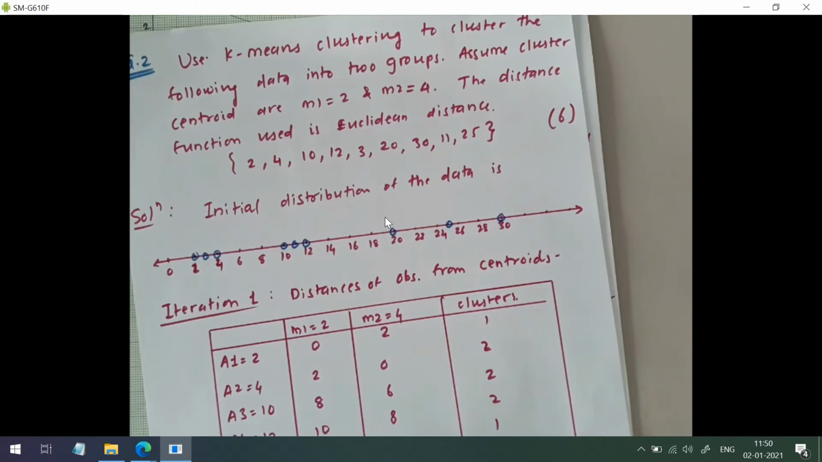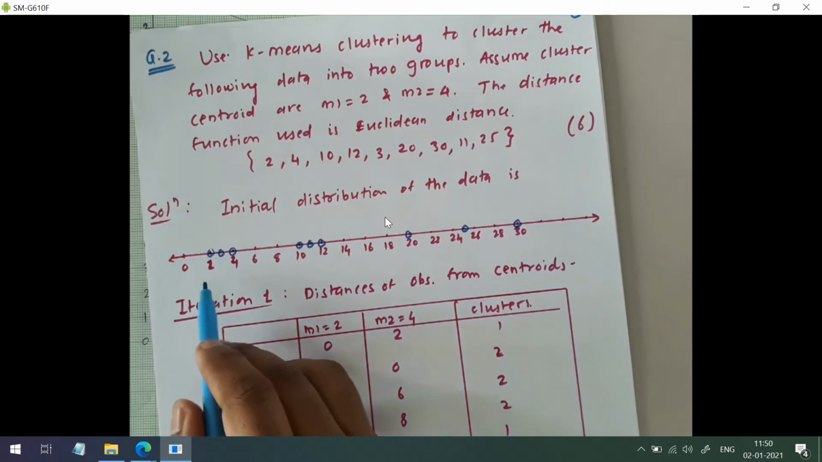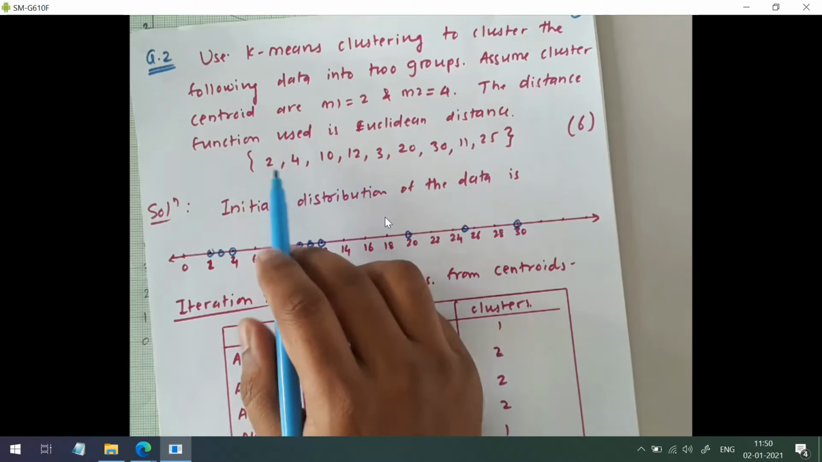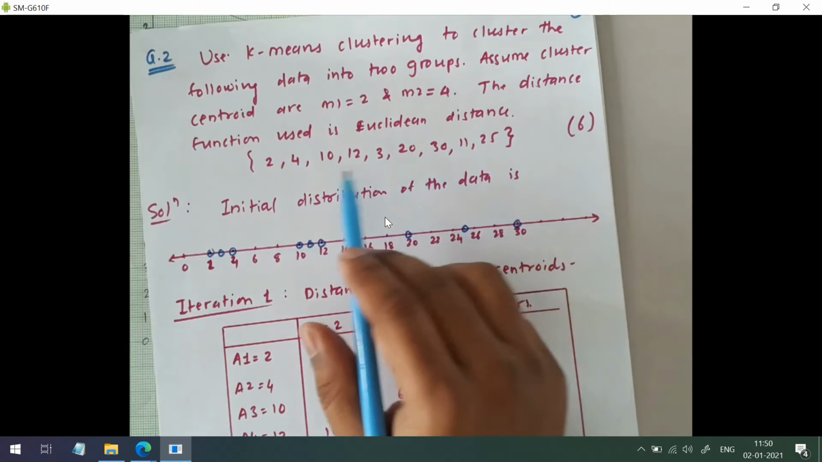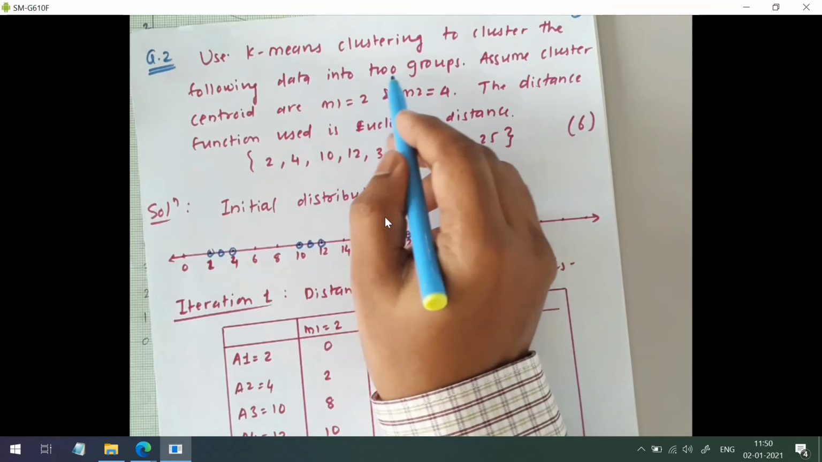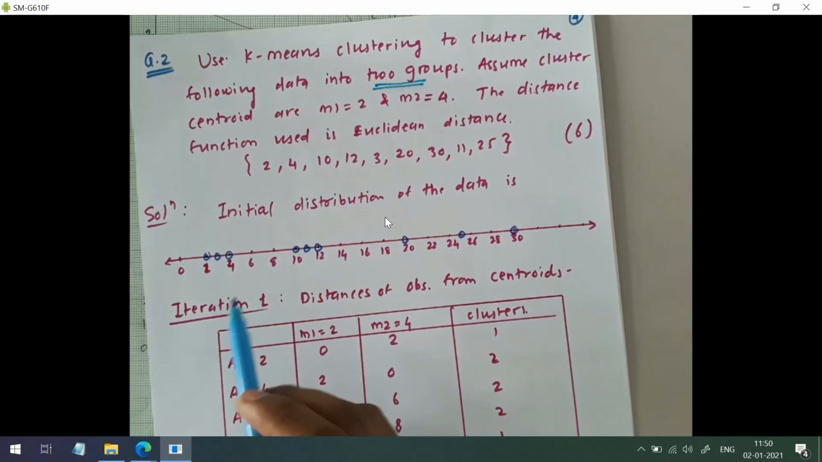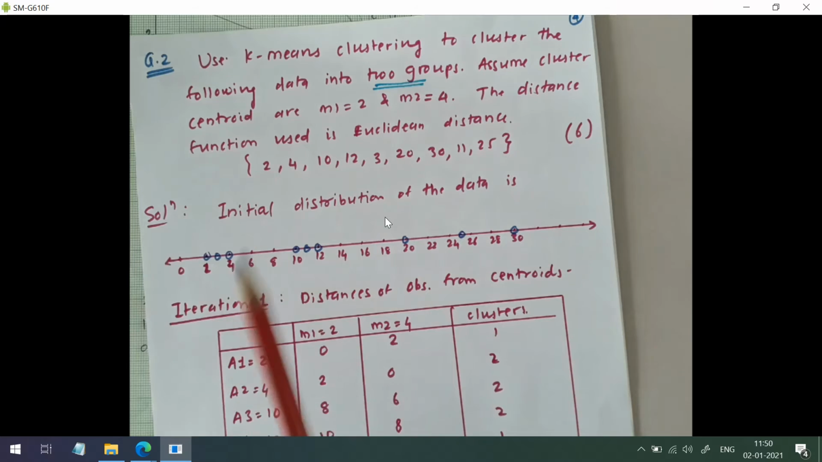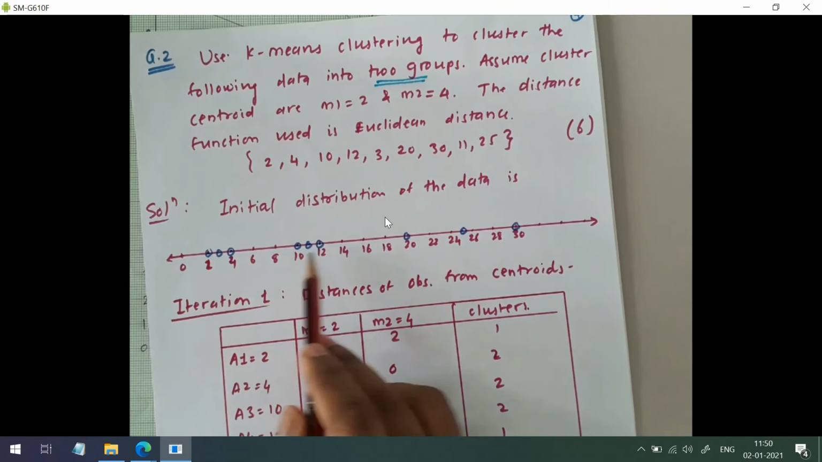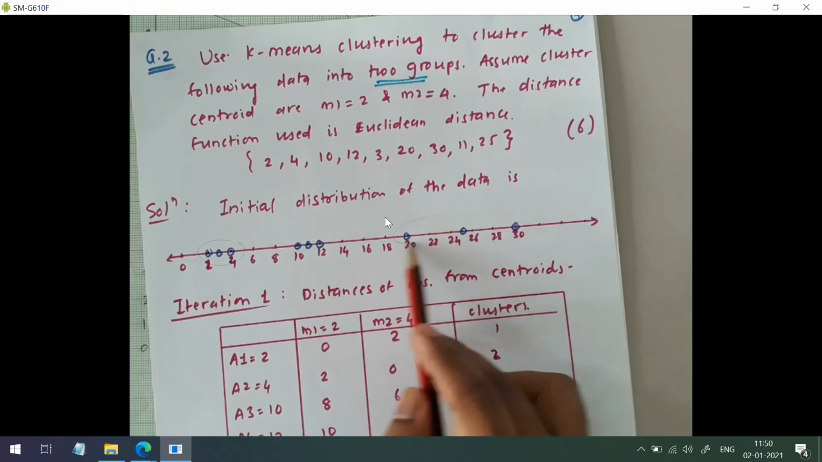As this is one dimensional data, I can easily plot that on the paper itself. Here I have drawn a number line, and I have plotted these data points. Let me count the data points: 1, 2, 3, 4, 5, 6, 7, 8, 9. So there are 9 data points, and we want to find 2 clusters out of these data points.